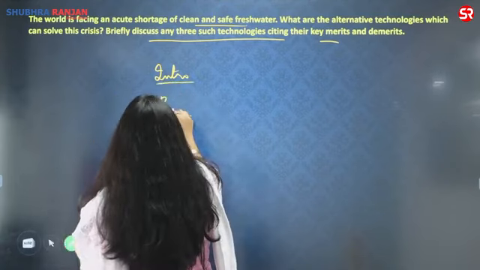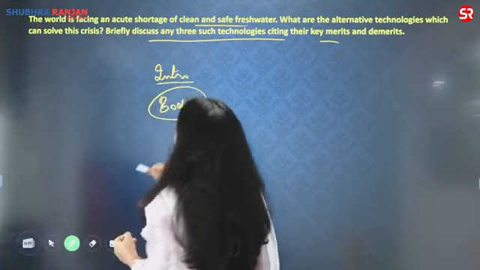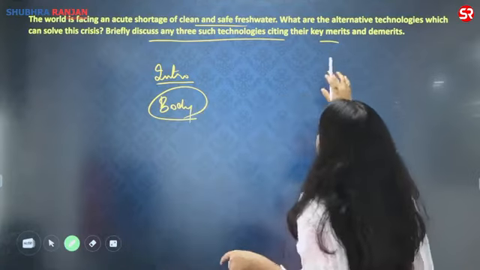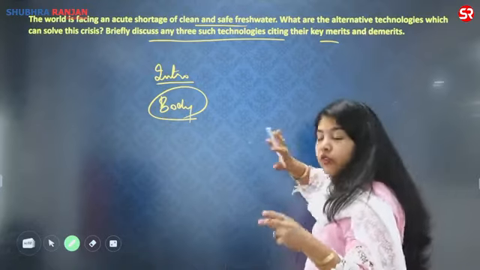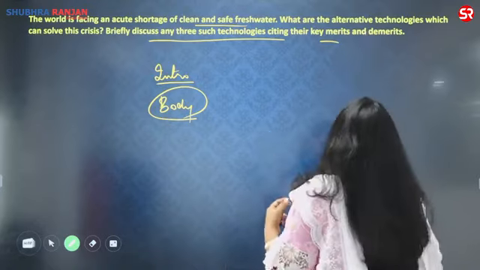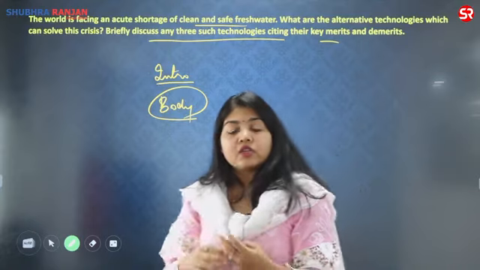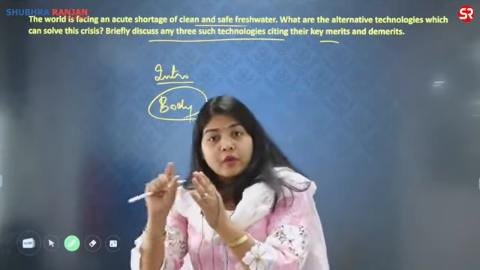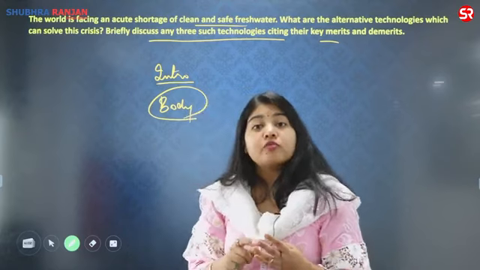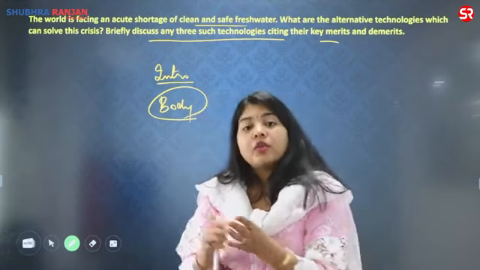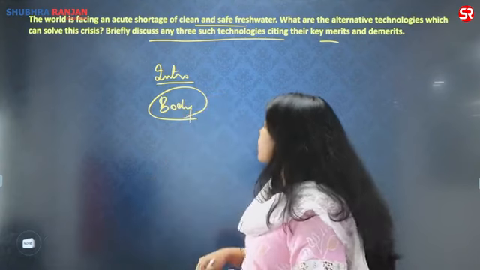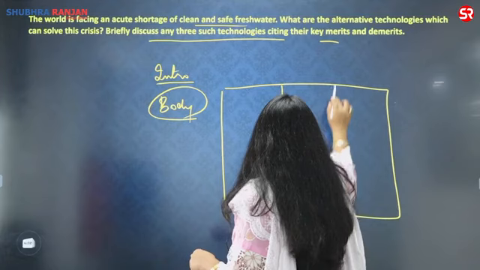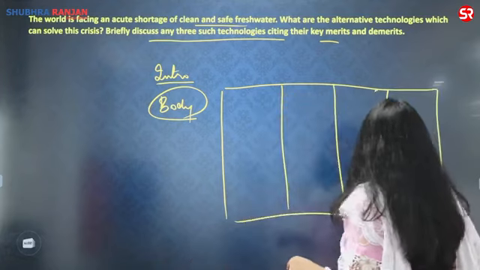In the body of the answer, since it is a 10-marker question, I cannot be too elaborative about it. But if it is a 15-marker question, you have to be elaborative about it. So we can write about how there are alternative techniques which can help in the solving of the crisis. We can also cite the examples from India. How in India the lakes of Pune, Bangalore are facing severe crisis, how their purification is going on. Then we can also write with the table format which we have written. In the table format, we will write about the techniques, their process, their merits and demerits.